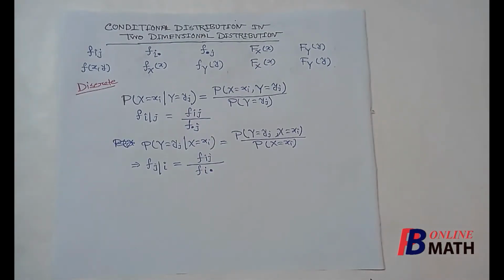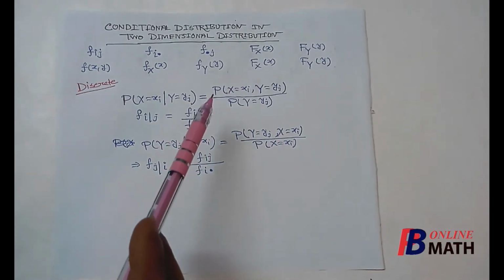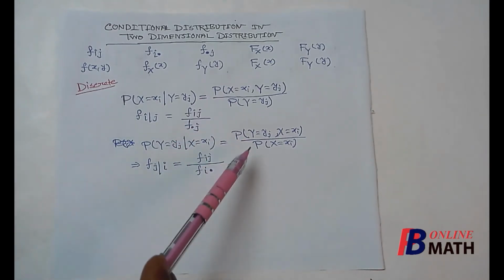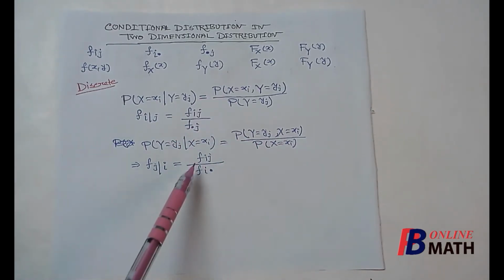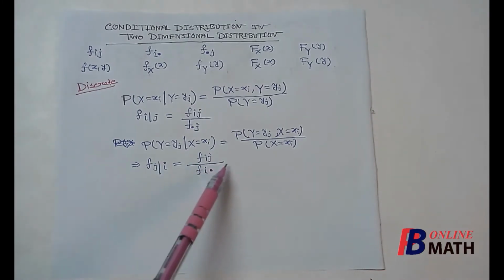Now similarly, if we want to calculate the conditional mass of the event y equal to yj on the assumption that event x equal to xi has already happened, this is equal to the probability of the joint event divided by the probability of the event x equal to xi. We know that the probabilities of these two joint events are the same, so this is also denoted by Fij, or we can use Fji, but both have the same meaning.